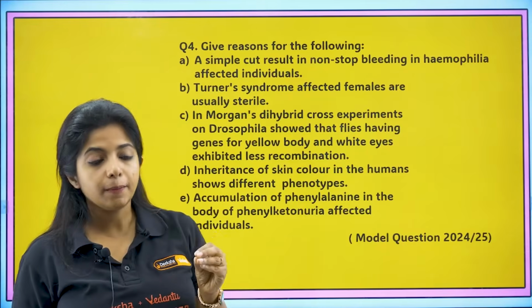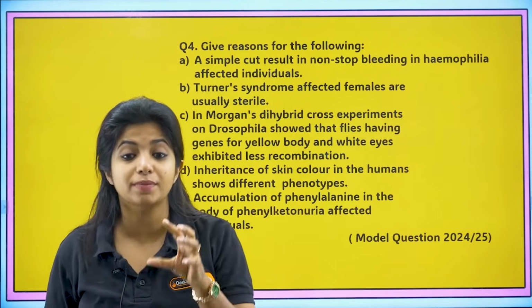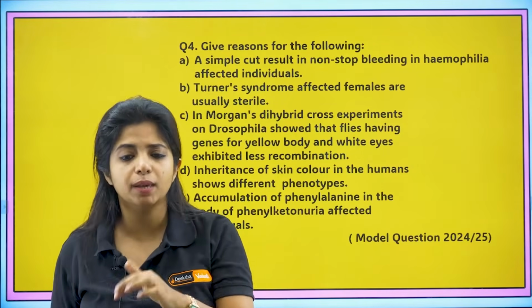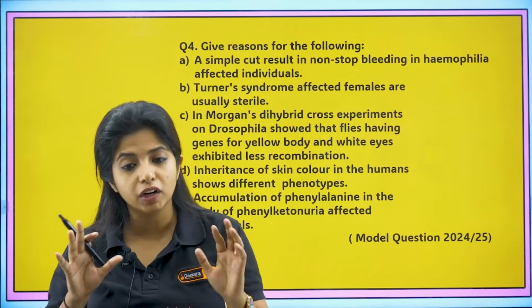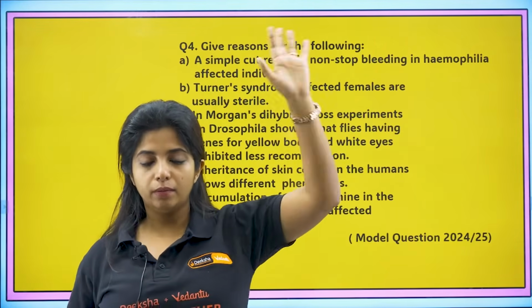Because in their body, the genes which are responsible for production of clotting enzyme are mutated, which is why clotting enzyme is not there. And if clotting enzymes or proteins are not there, what will happen, my dear children? Will clot happen? No, which is why there will be bleeding, bleeding, bleeding.